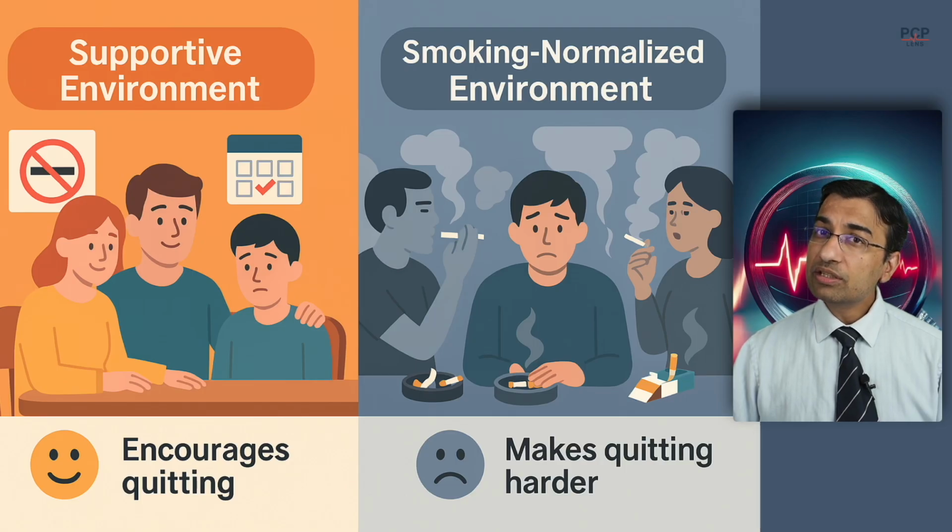Personal responsibility is a powerful idea, but it becomes an illusion when the environment makes the healthy choice the hardest one to make. For example, it's easier to quit smoking when those around you are encouraging you to quit. However, it's much harder when everyone around you smokes. This is an example of the social determinants of health, the foundational conditions in which people live and that profoundly shape their health outcomes.